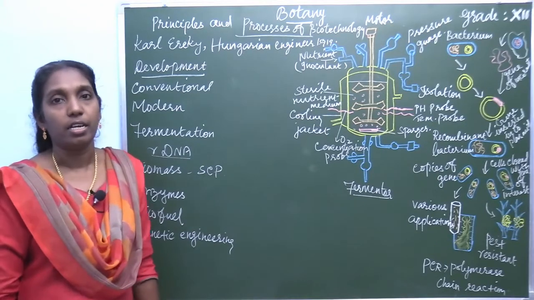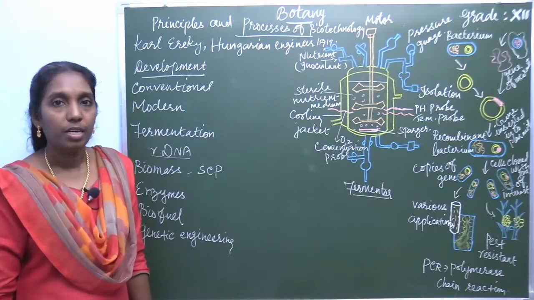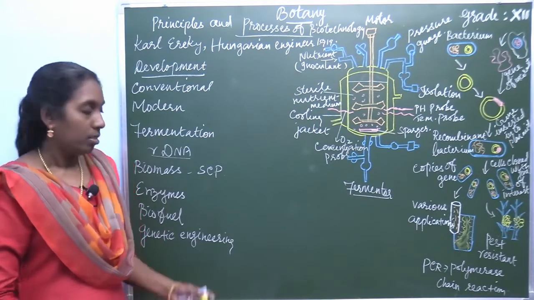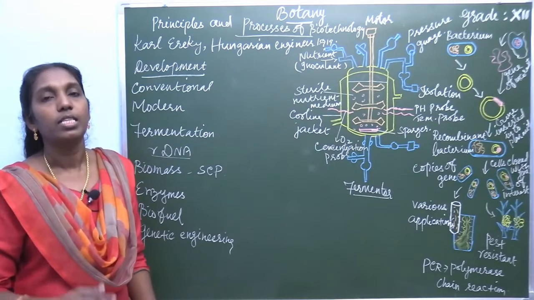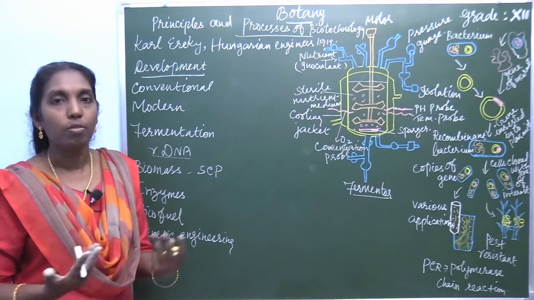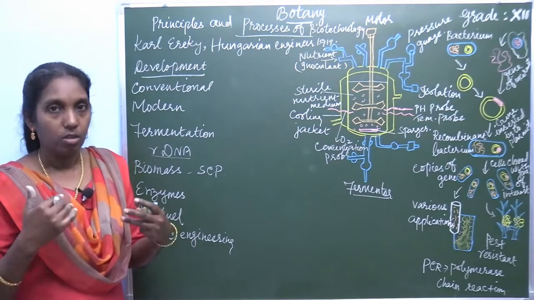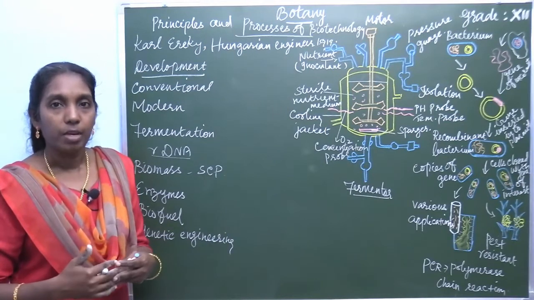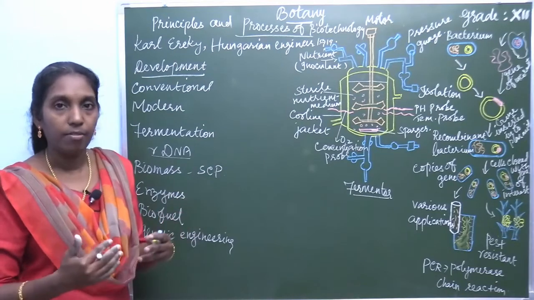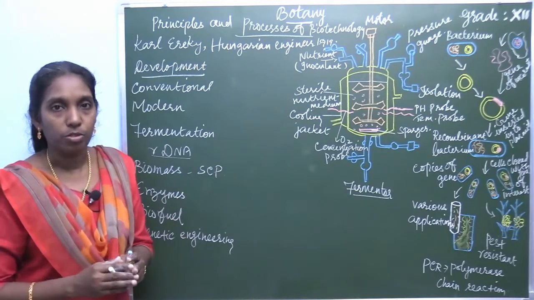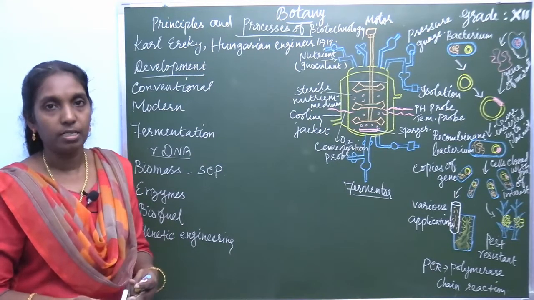Then genetic engineering. Nowadays a very important and very useful technology is genetic engineering. What is this? The manipulation of genes. Already you know, normally at the time of meiosis, recombinant DNA, rDNA, is developed within the homologous chromosomes. But here in genetic engineering, it is an artificial method of